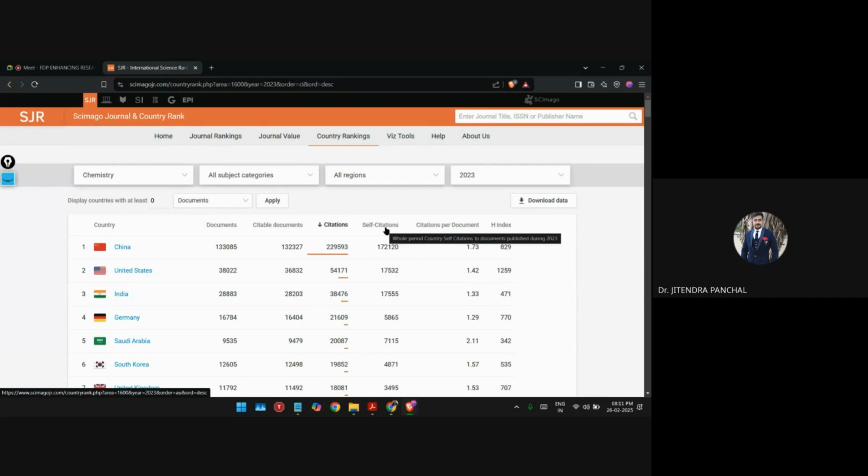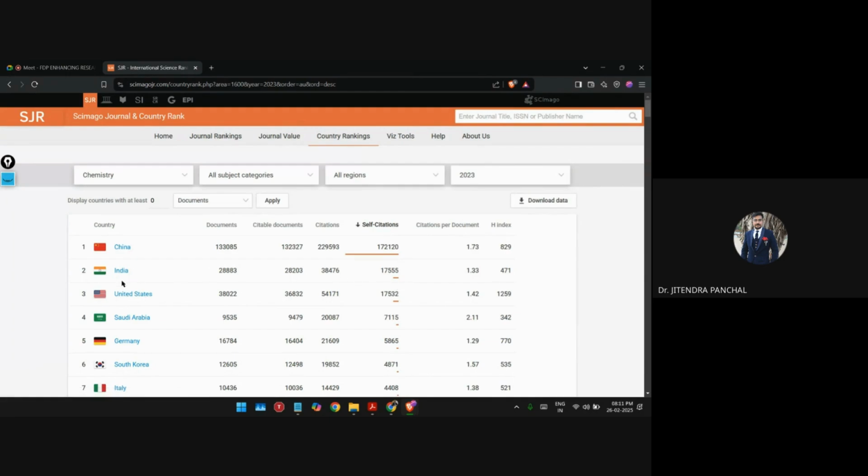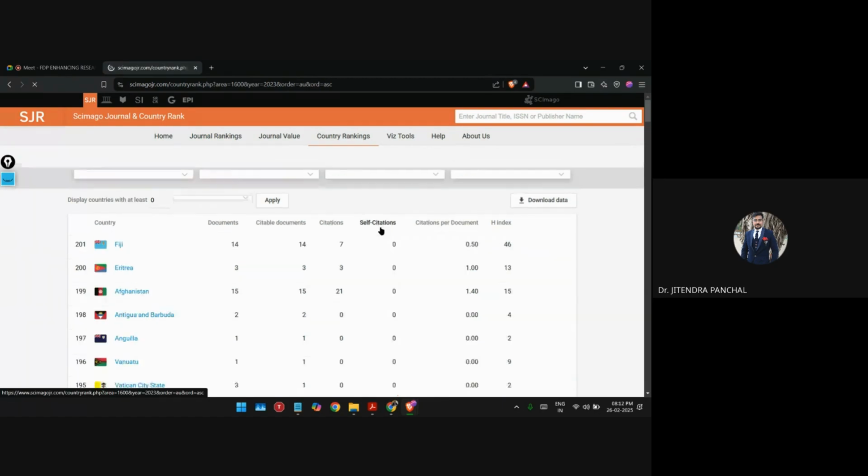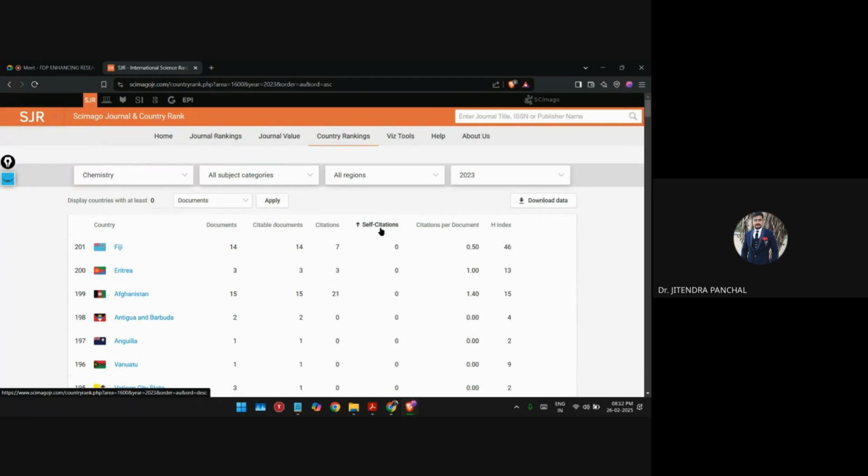Right now, let's see self-citation. You can see in self-citation, India is the second in the world, right? So self-citations are more in India. But when you remove this self-citation, let's see what happens. Rearrange this. So it is now in increasing order, right? Here you can see Fiji country has published only 14 documents.